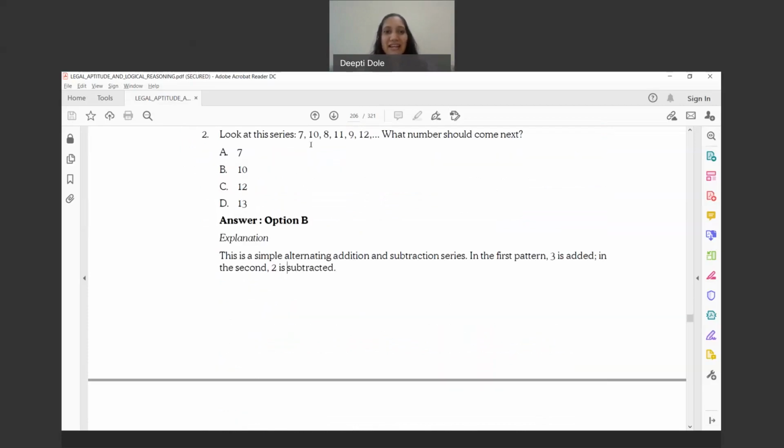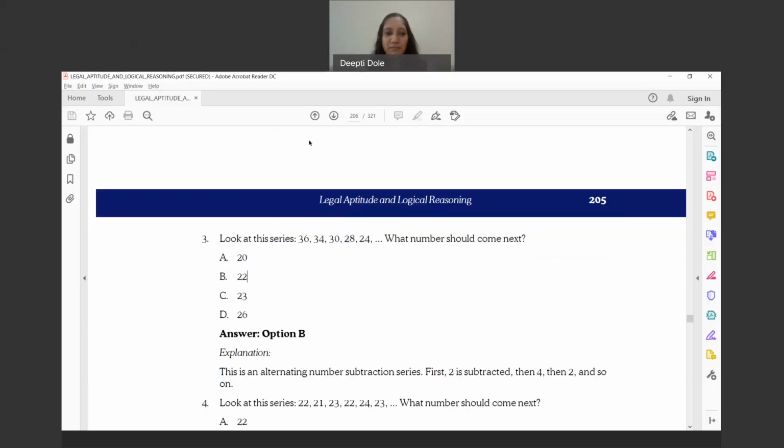So 7, 10, 8, 11, 9, 12. If you see, the number is increasing by 3 and then there is a pattern. So the pattern is plus 3 and then minus 1, plus 3 and minus 1. Likewise, there is a pattern involved to identify what should be the next number which is going to come. The pattern can be, they can add something, they can deduct something, they can multiply or subtract or divide. So that pattern of the numbers we will have to identify. The number will be easy.